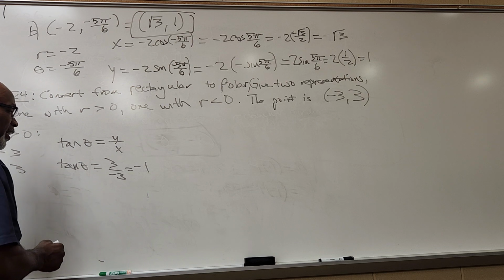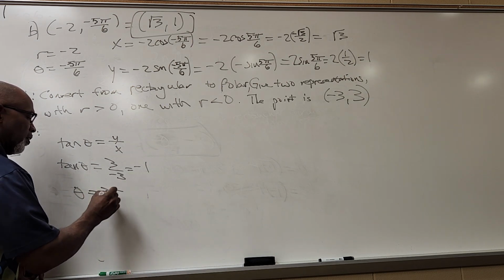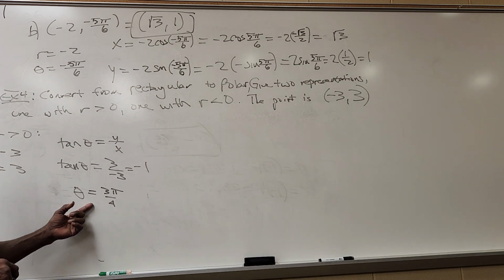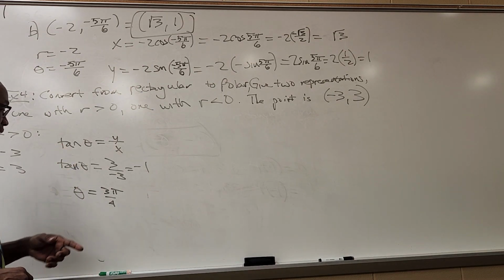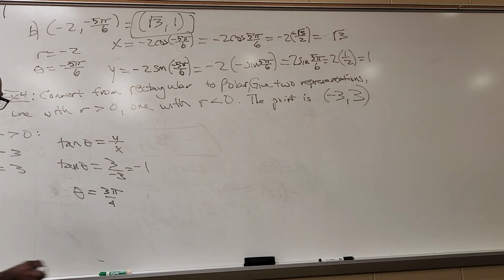So theta turns out to be 3π/4. At 3π/4, the x coordinate is negative square root of 2 over 2, and the y coordinate is positive square root of 2 over 2. Tangent is y over x, so you get -1.